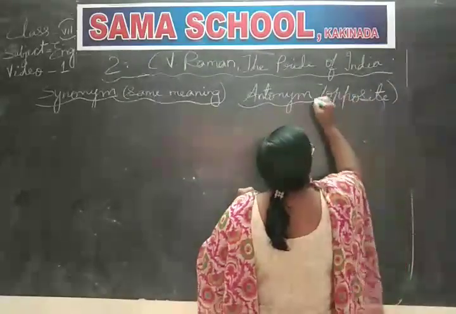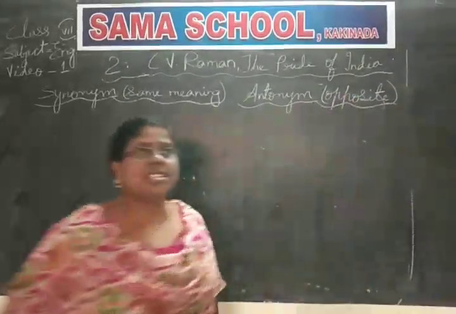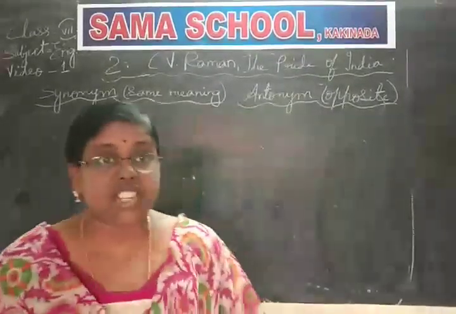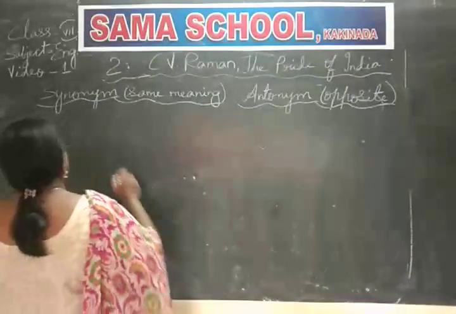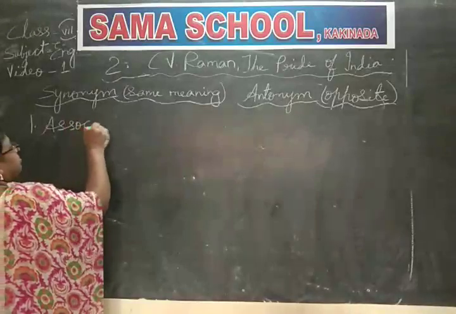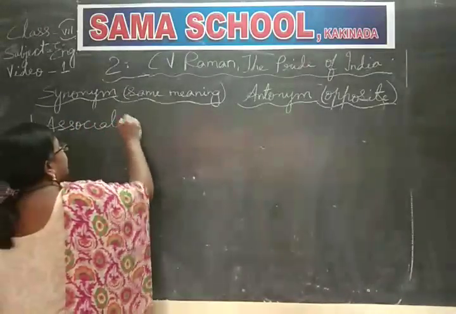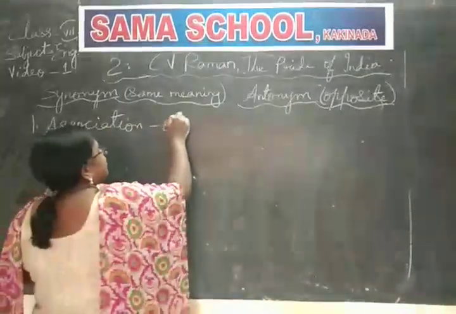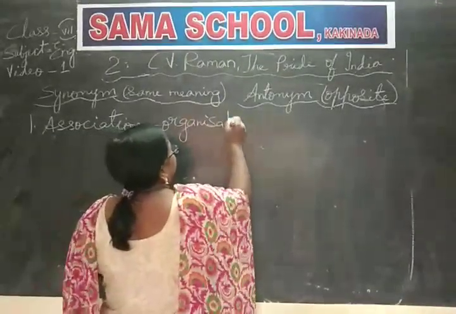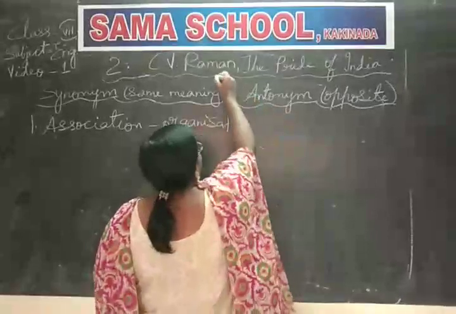Okay, these are the words that we learn all the time. Synonym: association means organization. See this one.